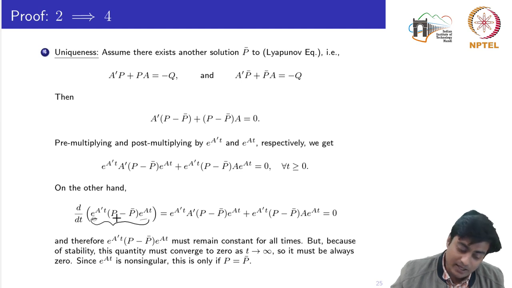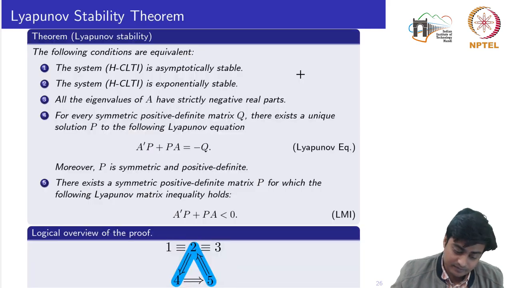So P minus P bar equals 0, meaning P would always be equal to P bar. So there does not exist any other matrix than P. Certainly for different Q there would be different P, but for the same Q there could not be two different P. This is how we define the uniqueness.